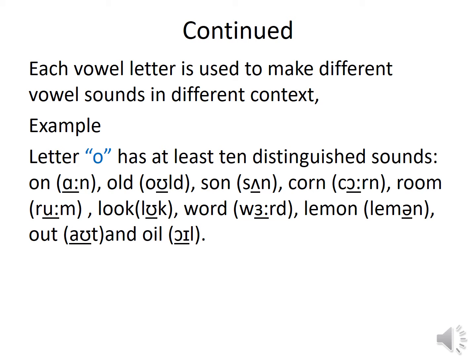In on, in old, it's a rather different way we pronounce it. Sun, although there is an o in all these words, it is pronounced in a different way: on, old, sun, corn, room, look, word, lemon, out, oil. So these are the different symbols, as you can see, different transcriptions of these O sounds.